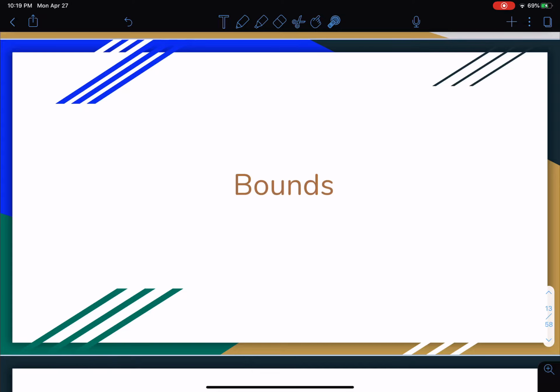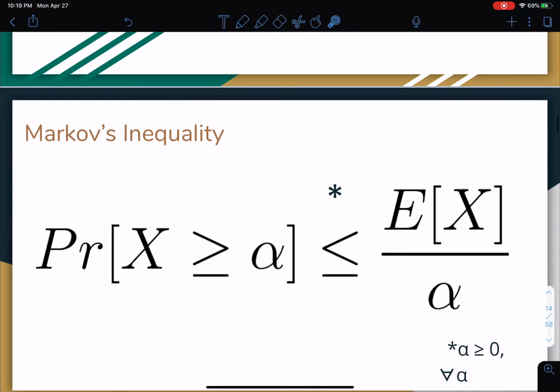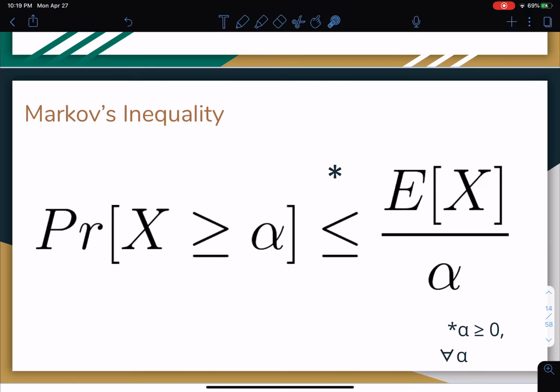So, bounds. Let's go over it. We first are going to go over Markov's inequality, which says probability x greater than alpha is less than or equal to expectation of x over alpha, where this happens for all alpha such that alpha is greater than or equal to 0.